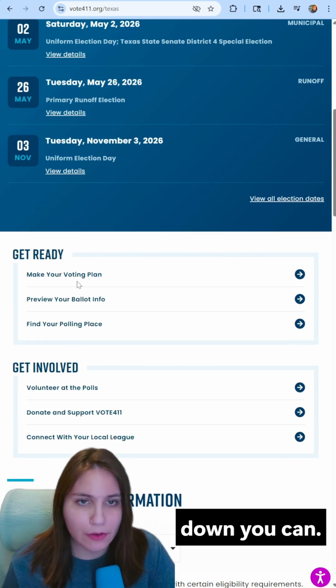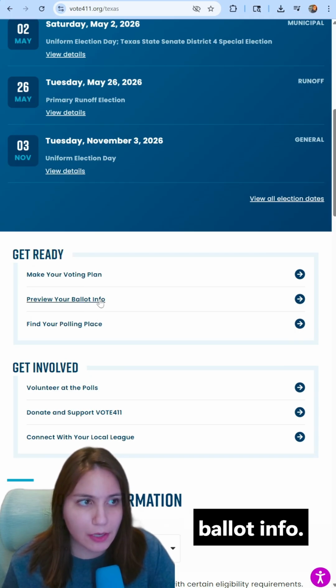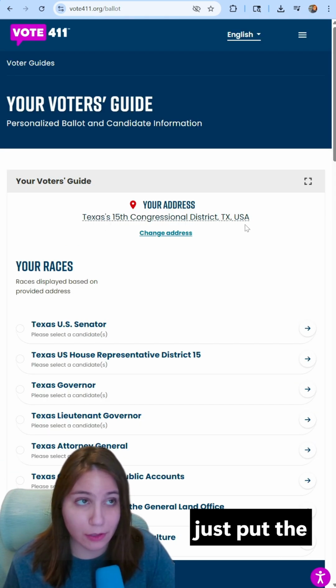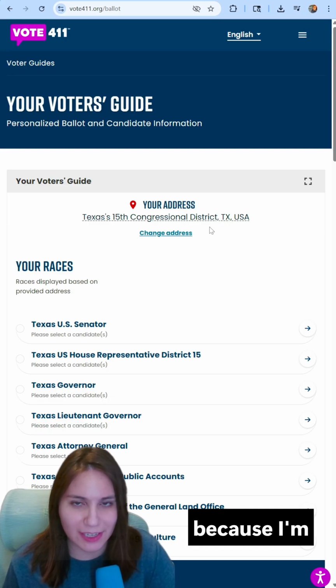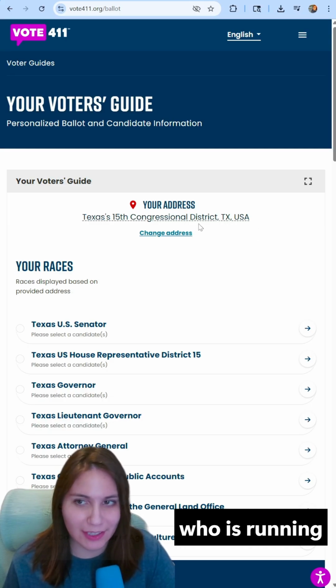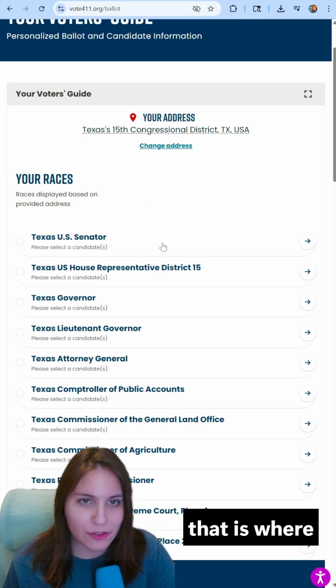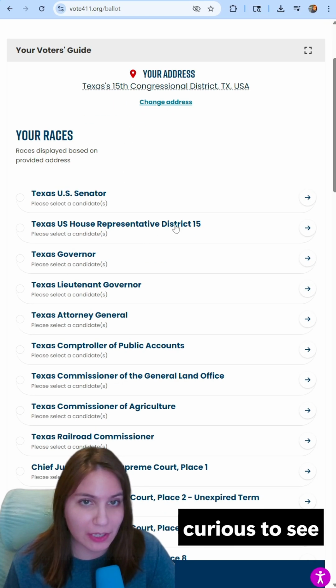So if you scroll down, you can select make your voting plan or preview your ballot info. This will take you to the option to input your address. So I just put the Texas 15th Congressional District just because I'm curious to see who is running against Bobby Pulido, because I saw that he is running and that is where he is running. So I was curious to see who else was running there for House Representative.